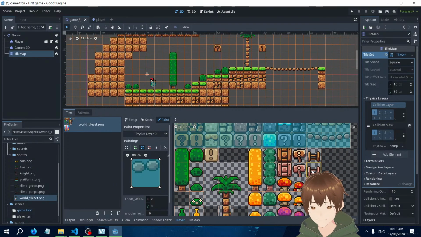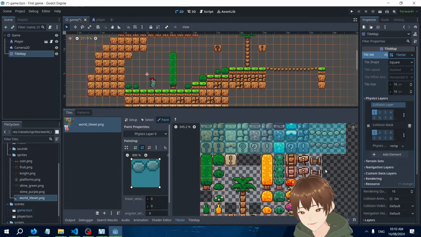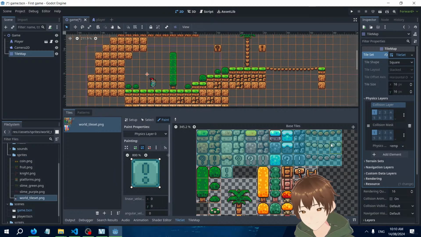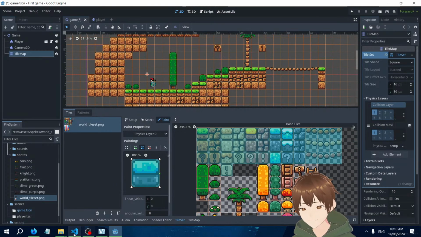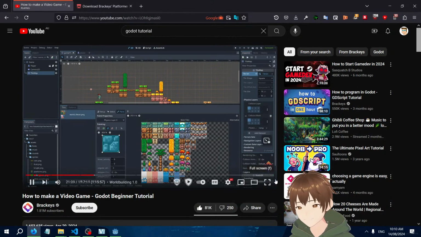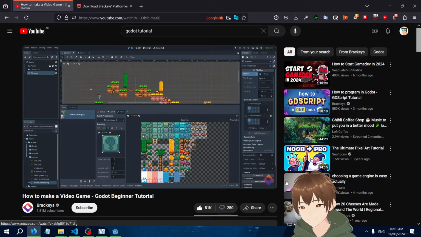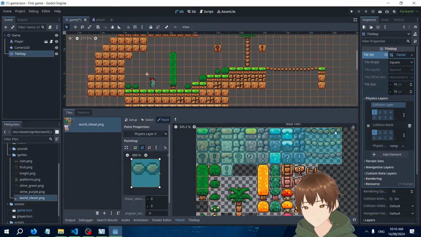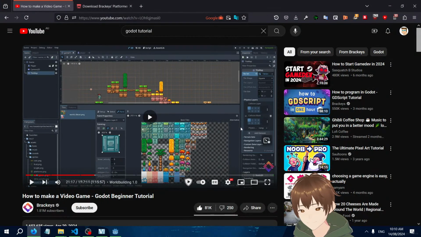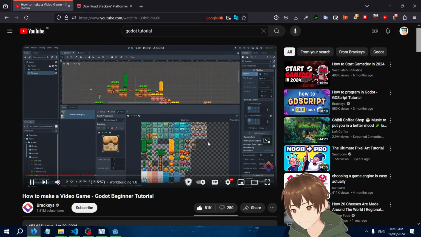We're gonna fall off the bridges. That's all we'll need. And this one as well. So I'm simply going to paint this onto all the different solid tiles. And if you make a mistake and want to remove a tile, we go here, select clear, and now we can paint with no physics.